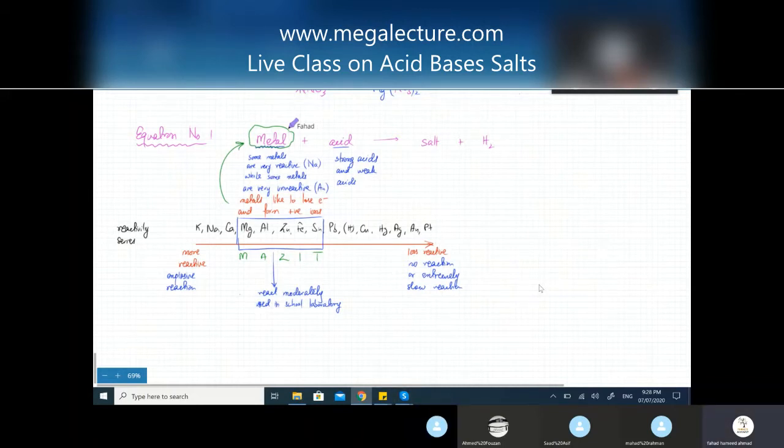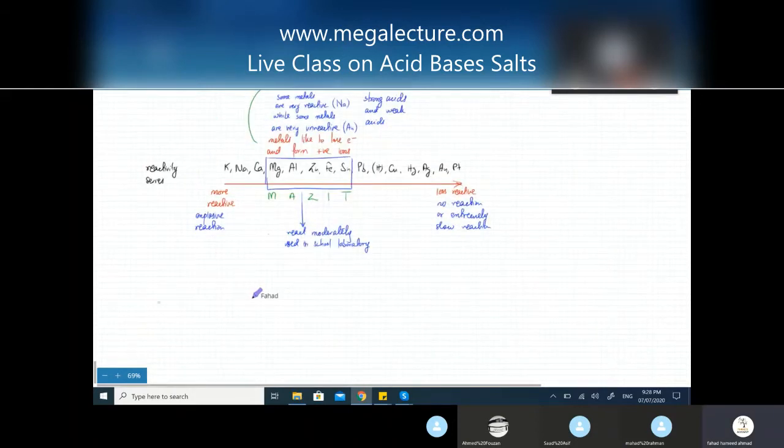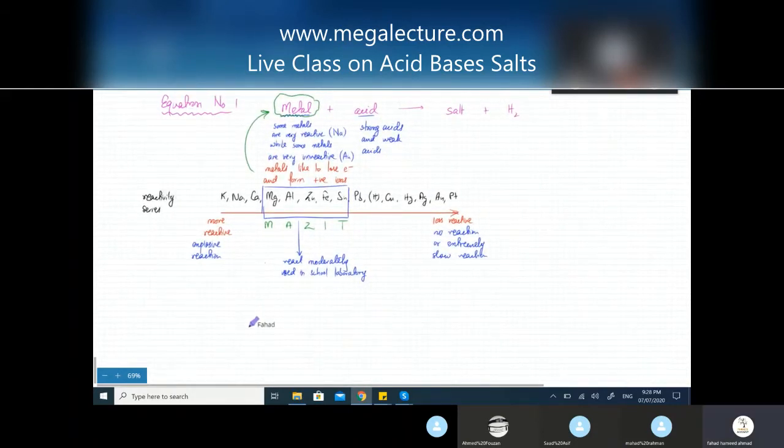Okay. So let's start from this point. Metal plus acid produces salt plus H2, but not all metals. You have to be very specific about the metals that you use. Now we're going to start with the reaction, equation number 1. So I'm going to stick with MAZIT metals. Can you remember the word MAZIT? Magnesium, aluminum, zinc, iron, and tin.